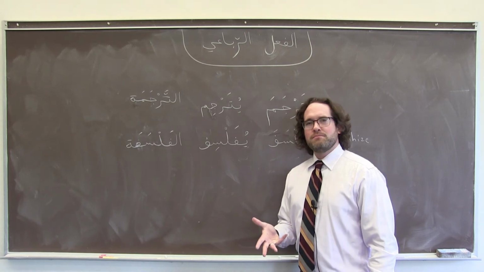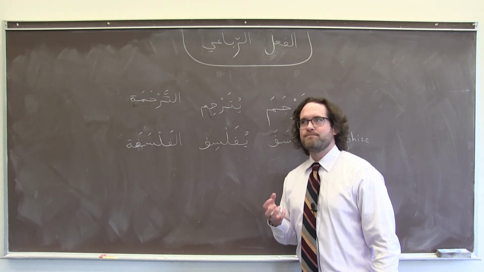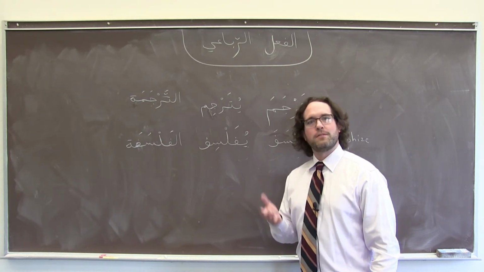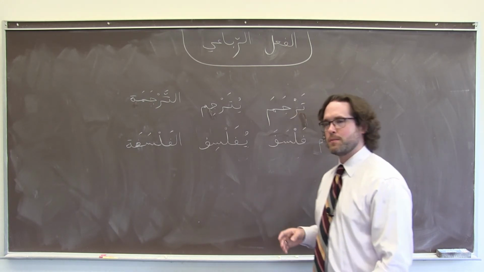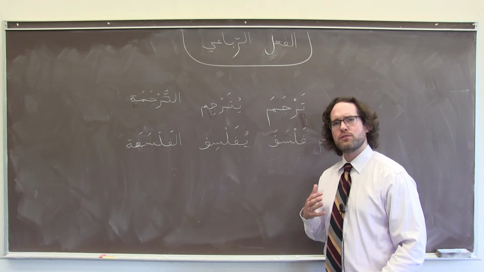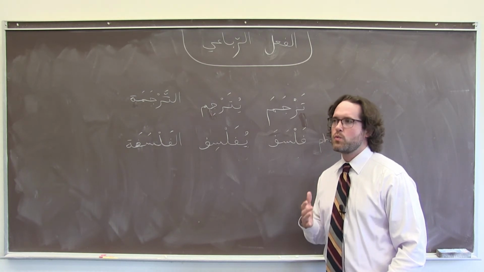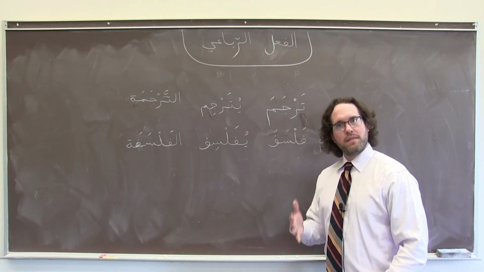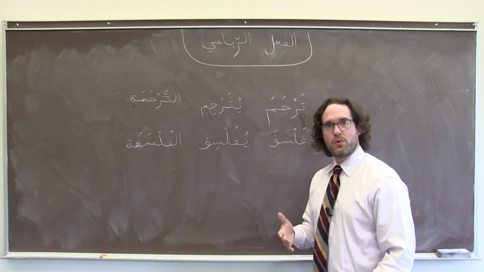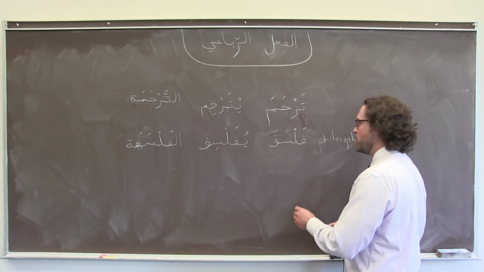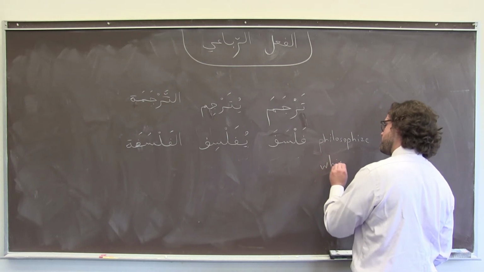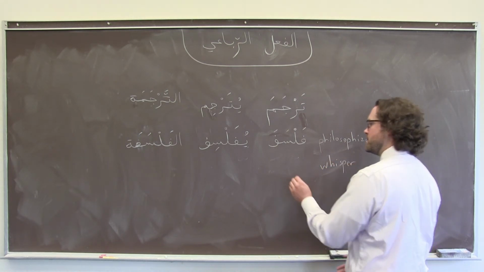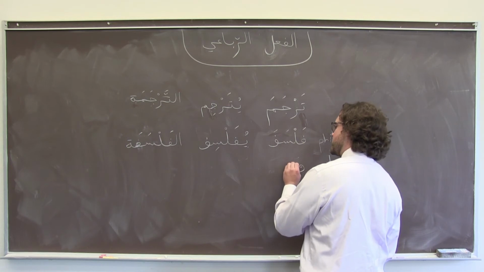Another flavor of 4-letter root words in Arabic is that we get a lot of words that have a certain onomatopoeia, that sound like what they are trying to talk about. So there is a verb, we have a couple, but one verb meaning to whisper is waswasa.